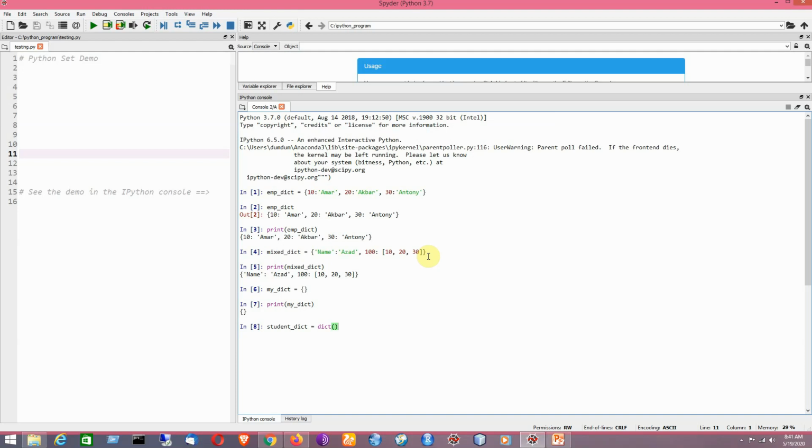It is having some values. Say for example I am having values like 101, that is a key, and it must be specified within a pair of curly braces. Say it is the value, then comes another key that is 102, then comes another value.